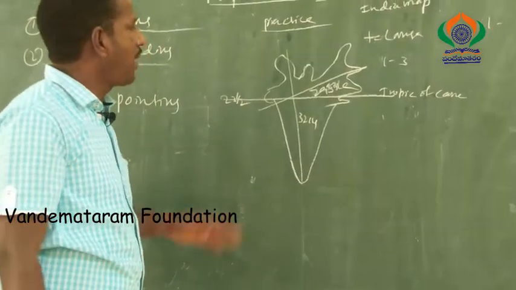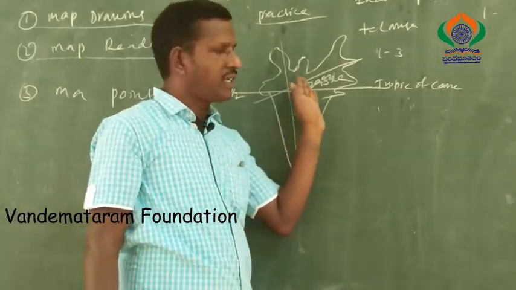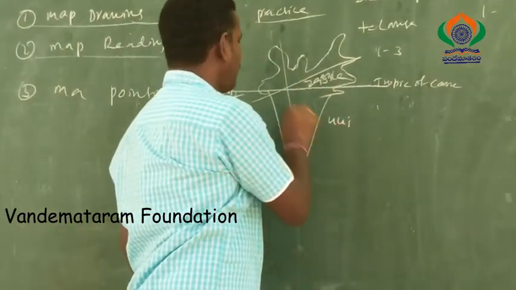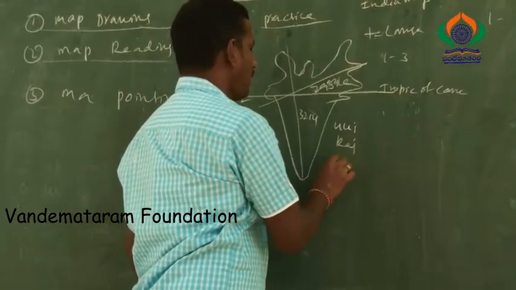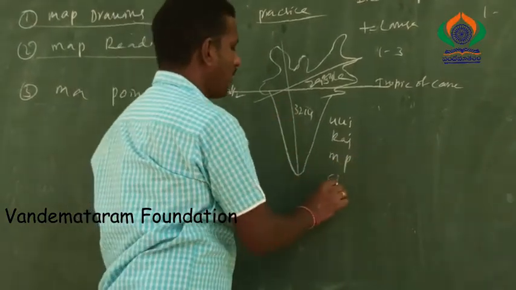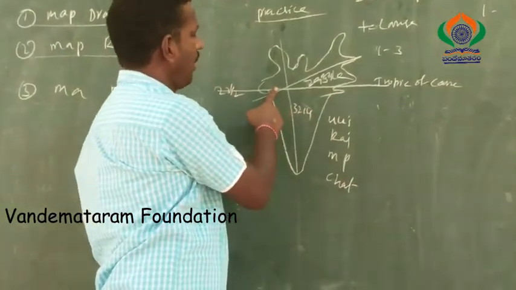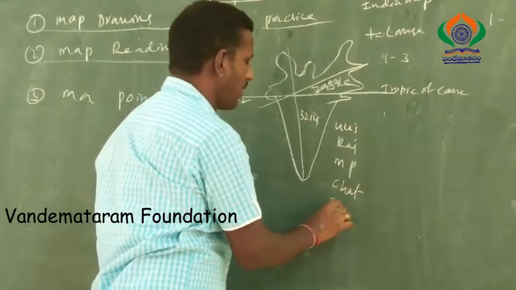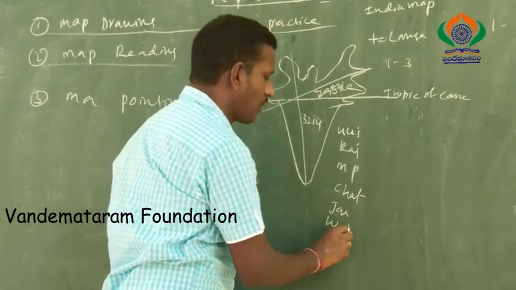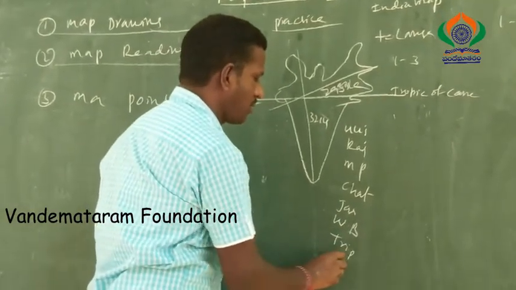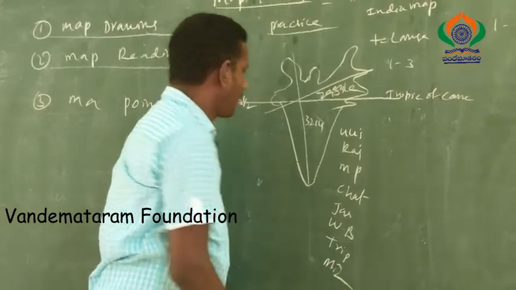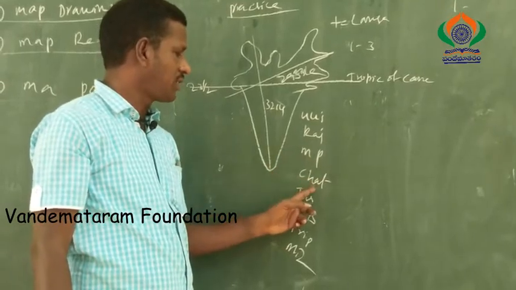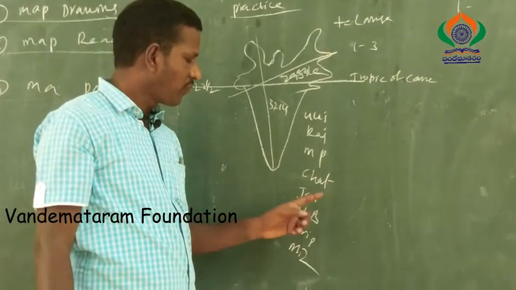The Tropic of Cancer passes through these states: Gujarat, Rajasthan, Madhya Pradesh, Chhattisgarh, Jharkhand, West Bengal, Tripura, and Mizoram.